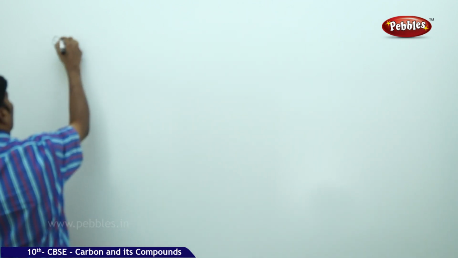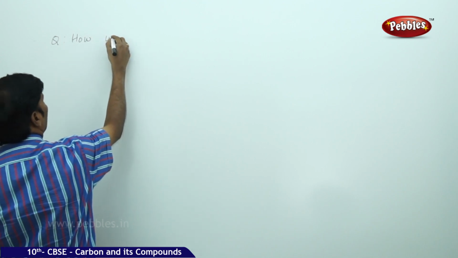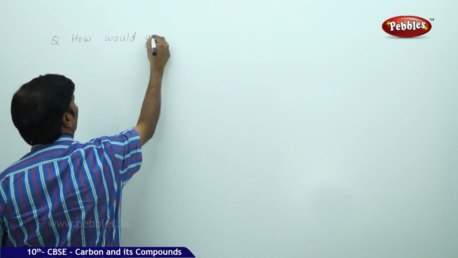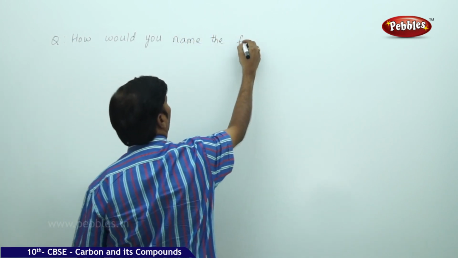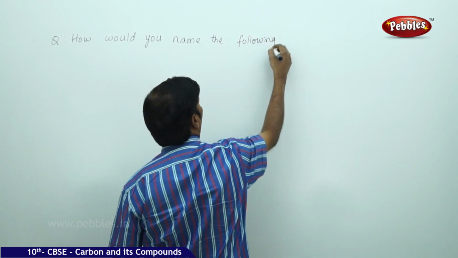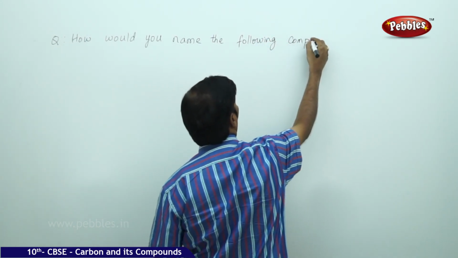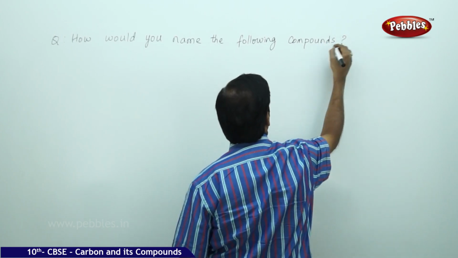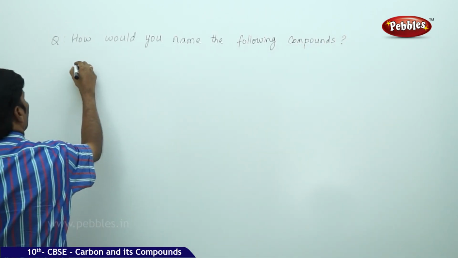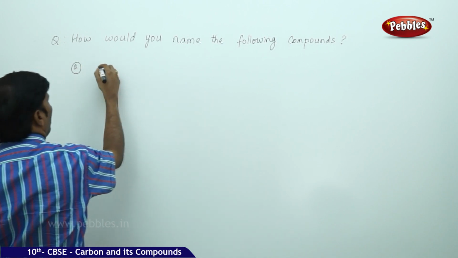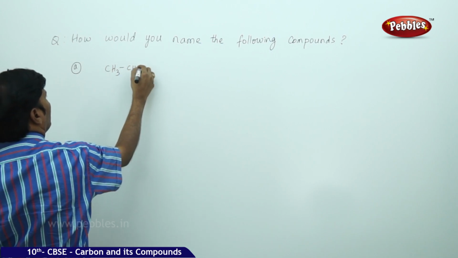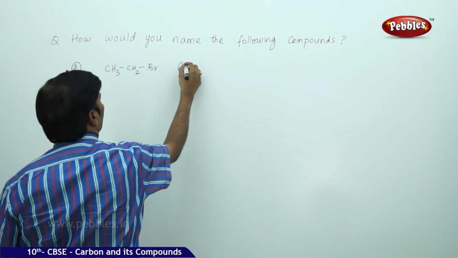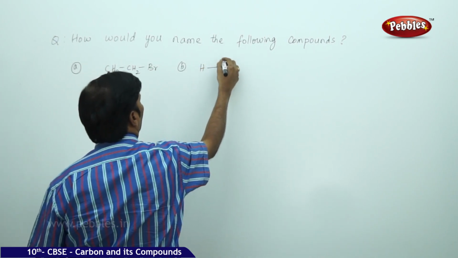So the next part of the question is, how would you name the following compounds? One is CH3CH2Br, hydrogen single bond carbon.